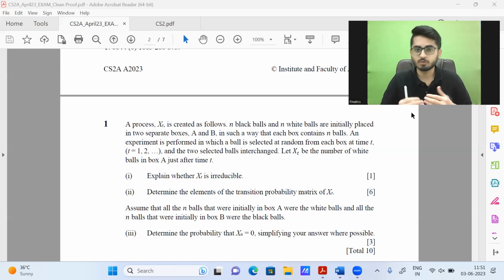Yes, it was difficult to get it correct in the examination when the pressure is there and you need to complete the entire paper. But again, this is not the question you should attempt first. Once you're done with the other questions and you have time remaining, you could definitely do it. So when I was going through this question, I started solving the other questions first. I'm like, this is Markov chain, this might take a bit more time, so I will come back to it later.